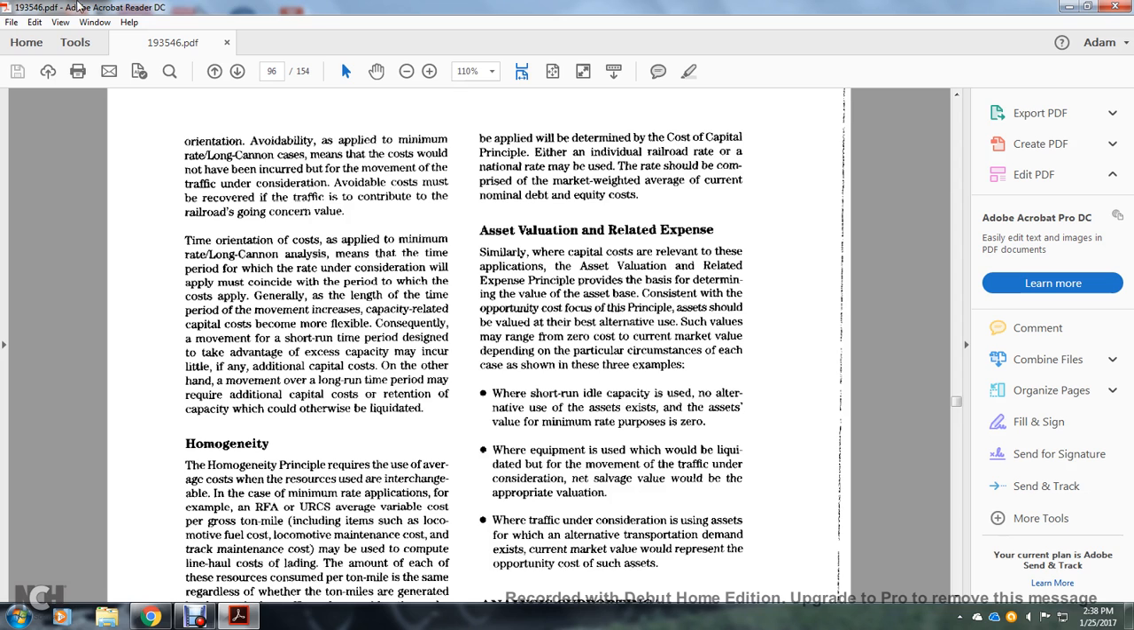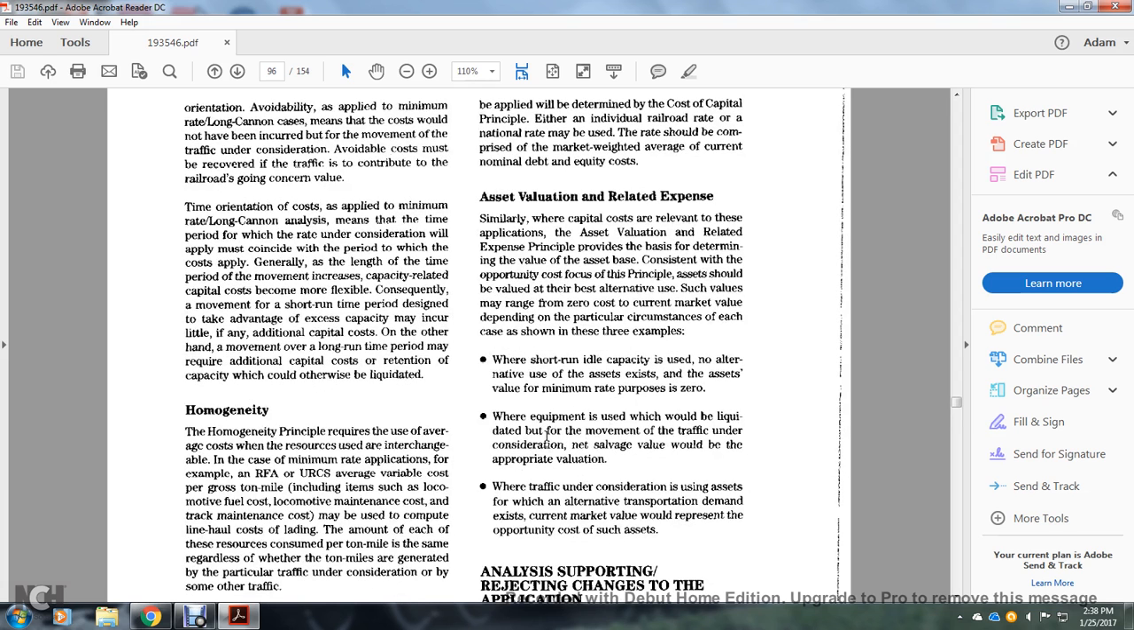Where the short run idle capacity is used, no alternative use for the existing assets exists. The asset value for the minimum rate purpose is zero. Where the equipment would be liquidated before the movement of the traffic under consideration, the salvage value should be the appropriate valuation.